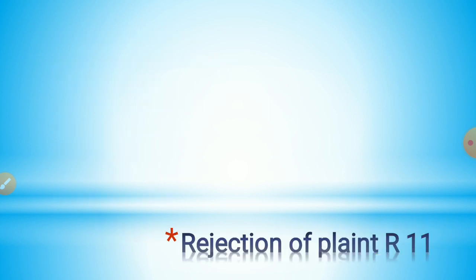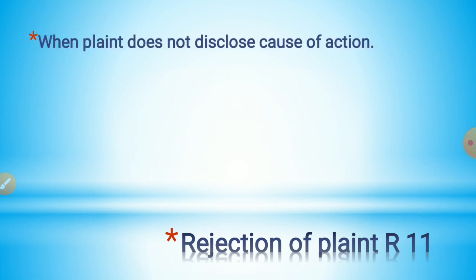Now let us see other provisions or other procedure regarding plaint. We have seen that when the plaint is presented, the court will direct the plaintiff to deposit copies of plaint and pay the requisite fees for service of summons. If at any stage of the suit, the court comes to the conclusion that it does not have jurisdiction, the court may return the plaint. Now let us see the provisions regarding rejection of plaint.